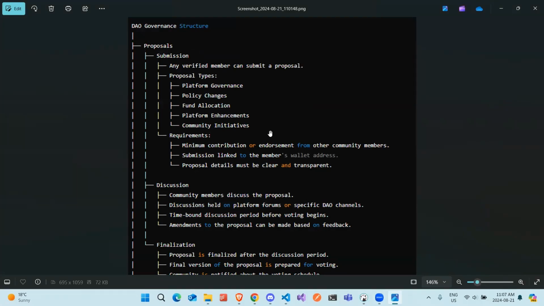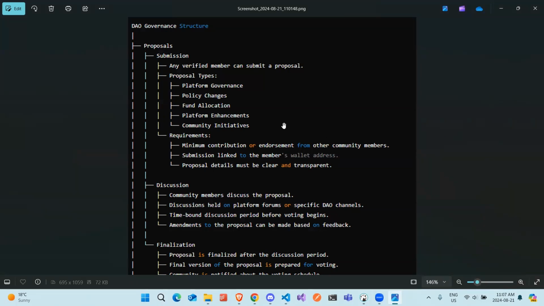There are proposal submissions where, if the platform is not governed properly, they can raise a proposal, and then it can be voted. If there are policy changes, or if the contract is not up to the mark or has any problems, we can start voting, so they can make changes, so the platform would run according to the community.